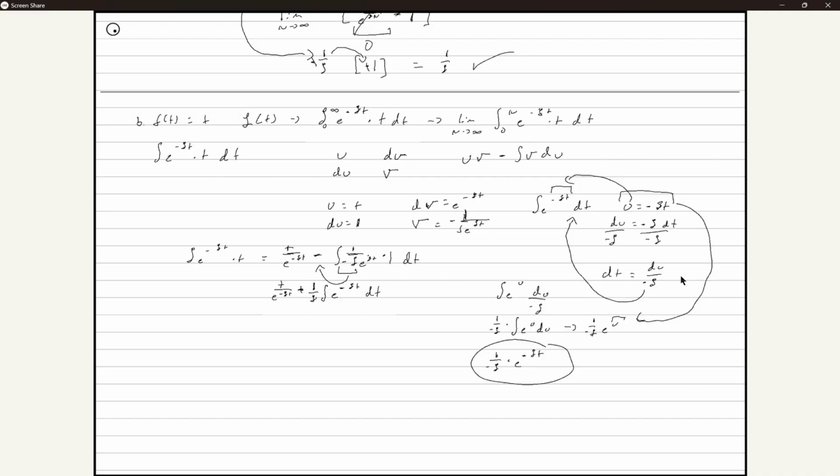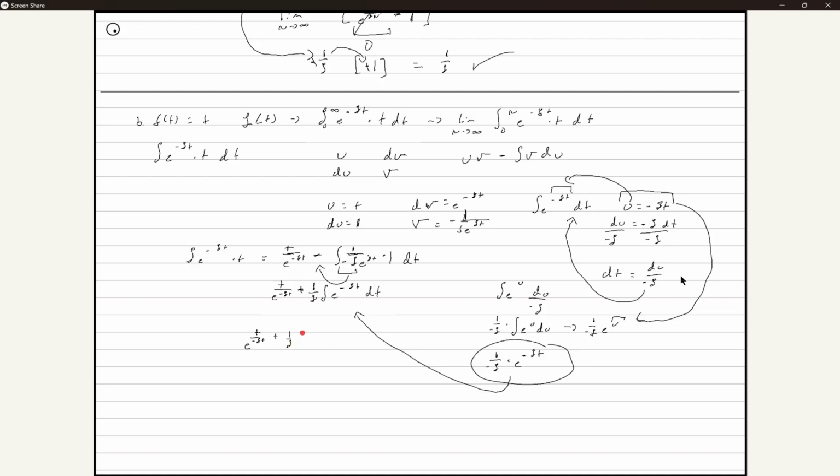So let's take the integral of this, which we know is just this, isn't it? We've already done this integral, right? So let's just move whatever this thing is back into here. So we're going to do t over e to the negative st, plus 1 over s.